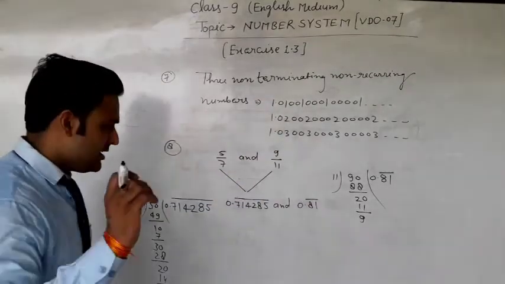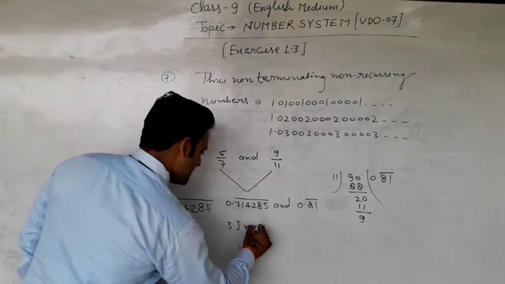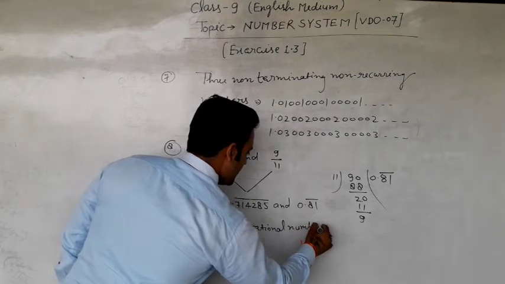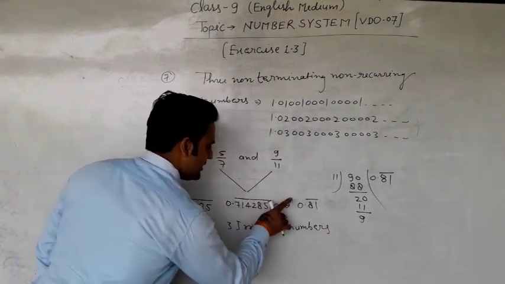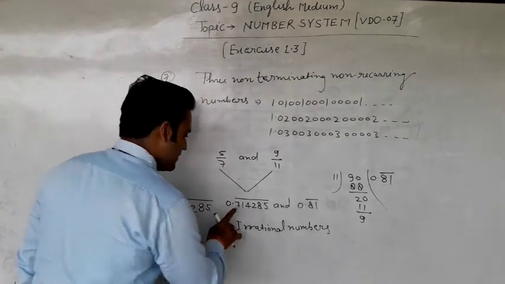Now we can easily write 3 irrational numbers between these two.